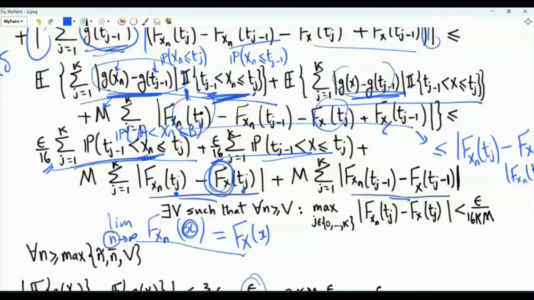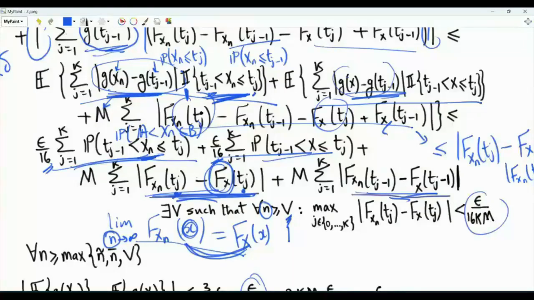And what the limit means is that for n that is large enough, we can always find some positive integer, let's say big V, such that for every small n greater than or equal to big V, the difference between these two guys is less than some given positive quantity. Because we have convergence in distribution, and because the tj's are points of continuity of the CDF of random variable x, each one of those magnitudes can be made arbitrarily small by choosing a small n that is large enough. By choosing small n that is large enough, I can make all of those magnitudes at most epsilon over 16 km. We can upper bound each magnitude by this quantity.